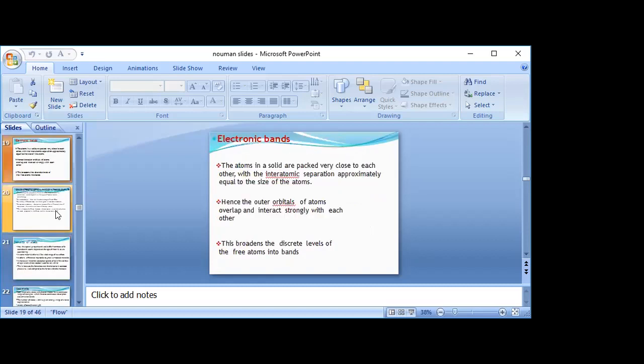Next is electronic bands. The atoms in a solid are packed very close to each other with their interatomic separation approximately equal to the size of an atom.